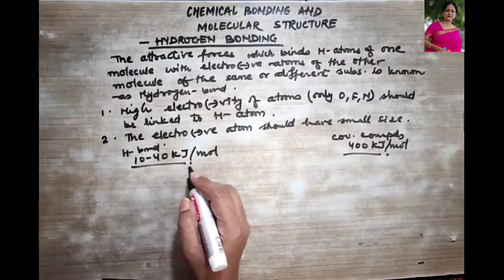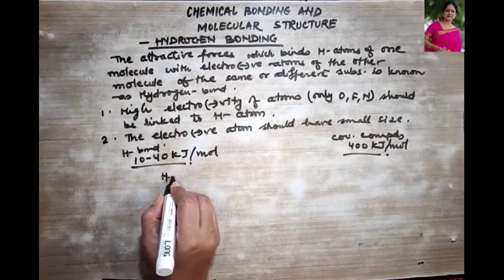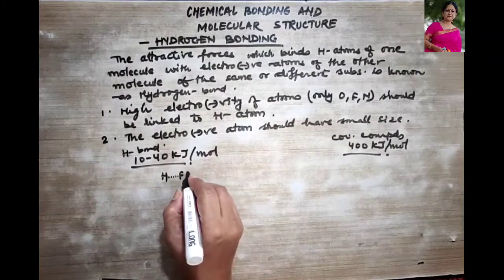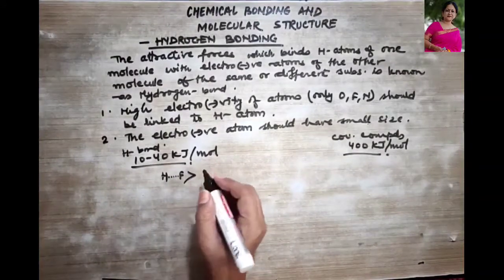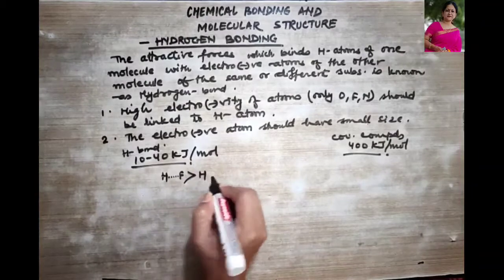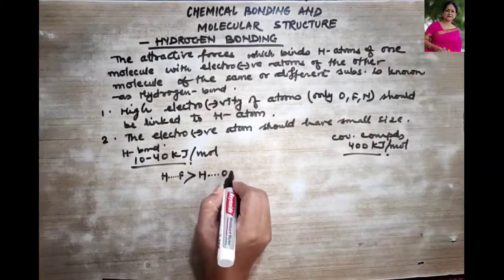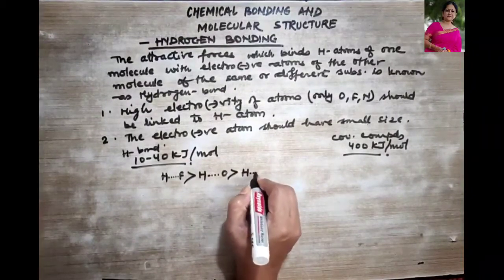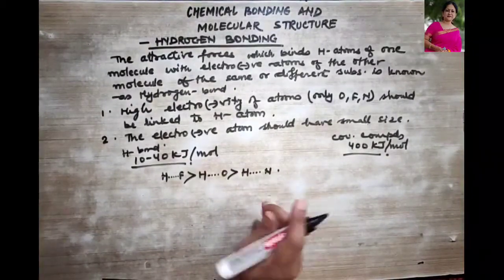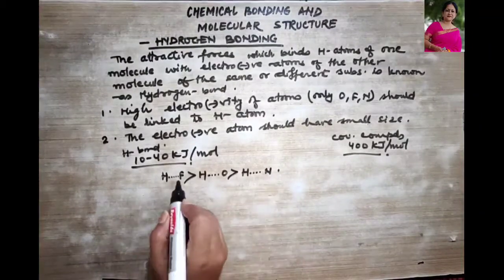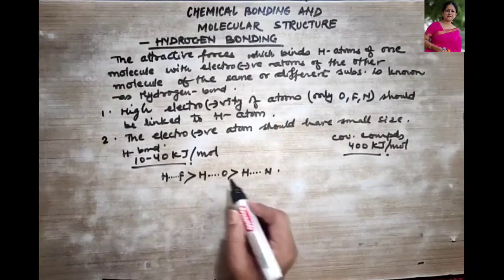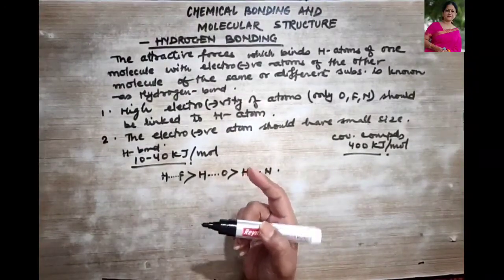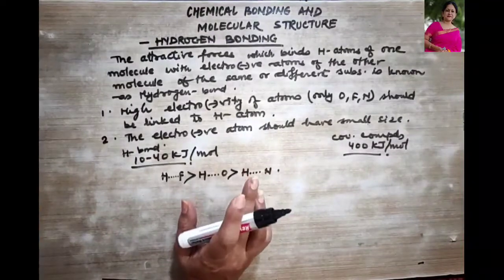So hydrogen when combined with fluorine shows maximum strength than hydrogen with oxygen and hydrogen with nitrogen. Clear? So fluorine has the smallest size followed by oxygen and nitrogen, but chlorine, as I told you, has a bigger size, so it does not form hydrogen bonding.